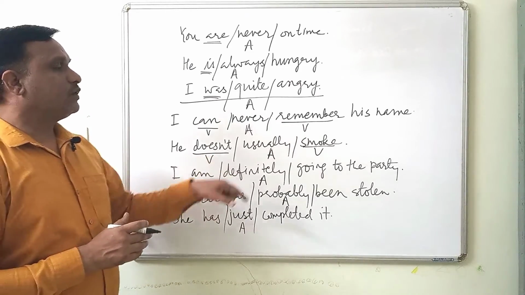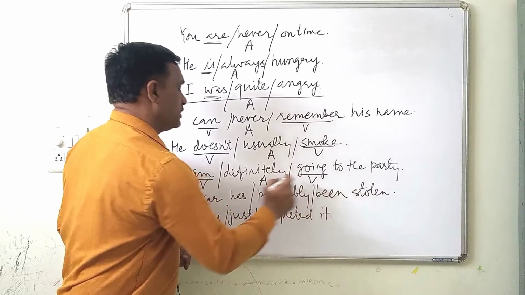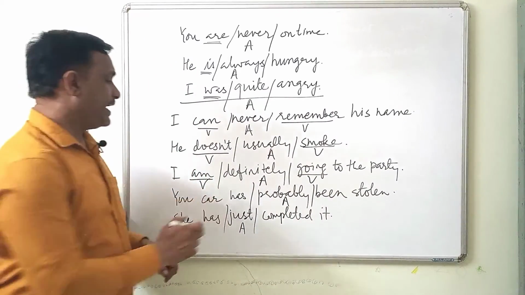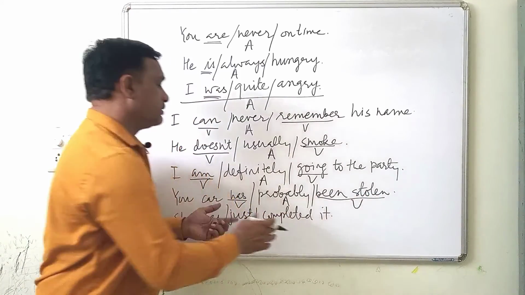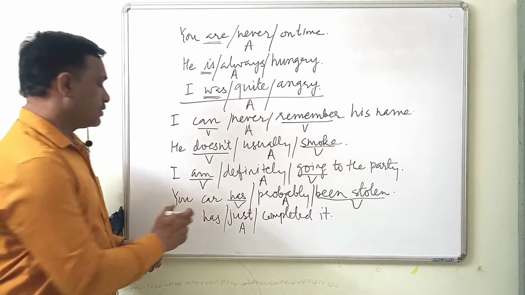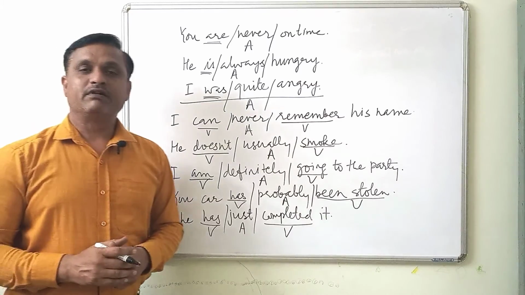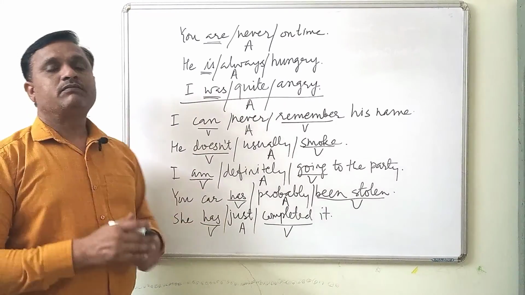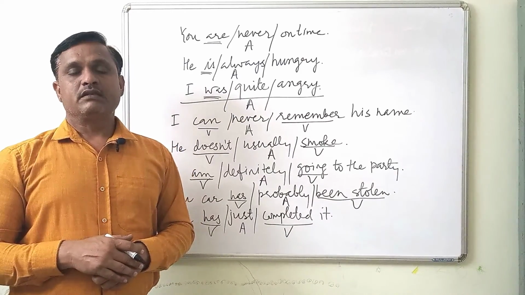I'm definitely going to the party. Am verb, going verb, and adverbial is used between these two verbs. Has verb, been stolen verb. So the adverb is coming between these two verbs. Here also has verb, completed verb. So adverbial is coming between these two verbs. So these are some of the rules regarding the use of adverbials in sentences.